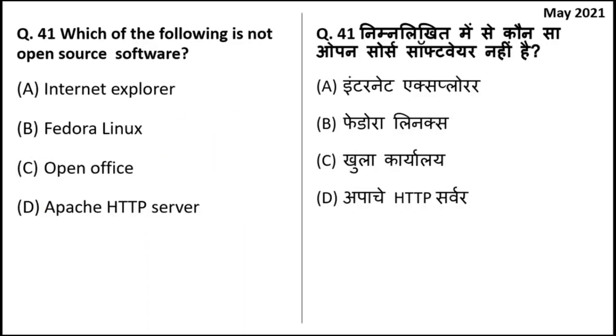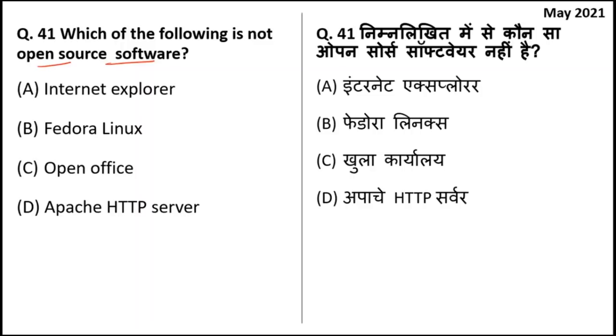Which of the following is not an open source software? Open source softwares are those which, under a particular license, are given to a person, and then they have the power to make changes and modifications, and they can also distribute it to others.